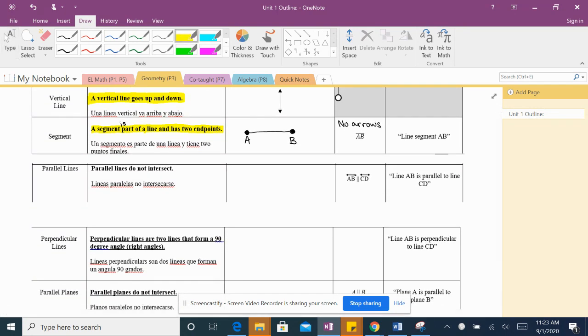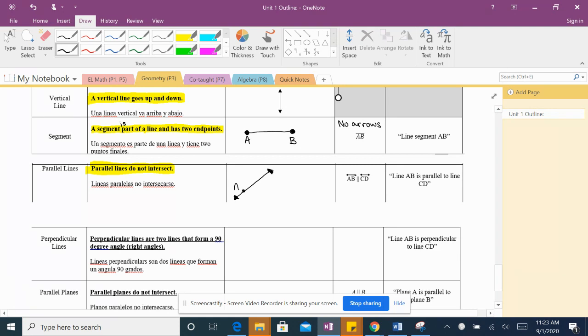The next word is parallel lines. Parallel lines do not intersect. No intersecarse. So if I have one line here, y recuerdas, líneas tienen flechitas. Remember, lines have arrows.